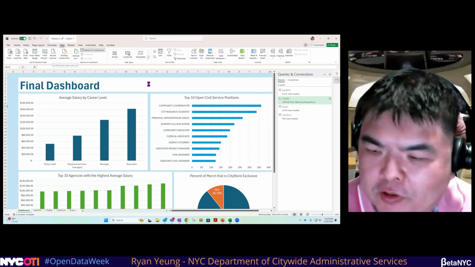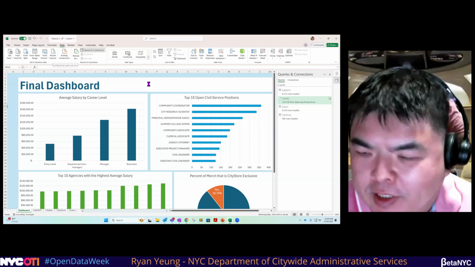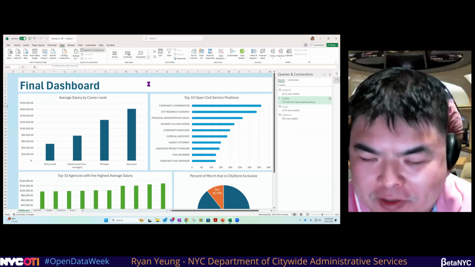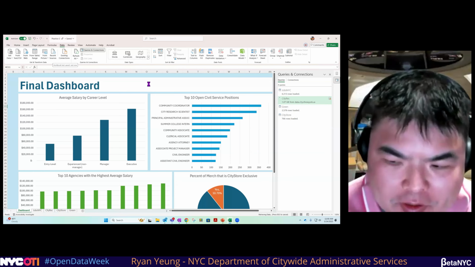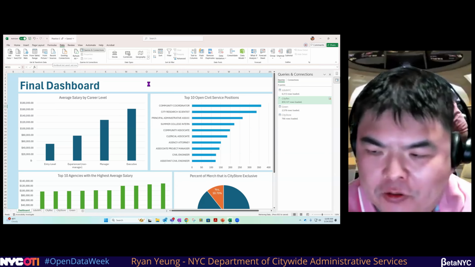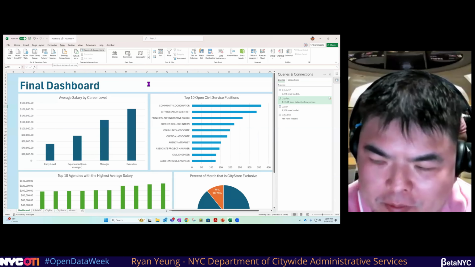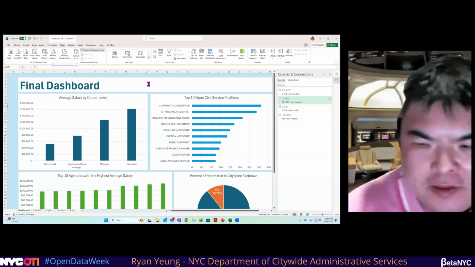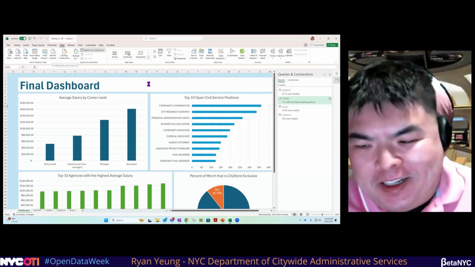Jenna wants to know, so you're not holding this data locally, but just connecting it to open data? Yes, that's right. I know it feels like a long time, but it will actually save you a ton of time because you don't have to download it first and then load it into Excel. You're just connecting to the open data portal. Will the connection break if open data changes the name of the data? Potentially, yes.